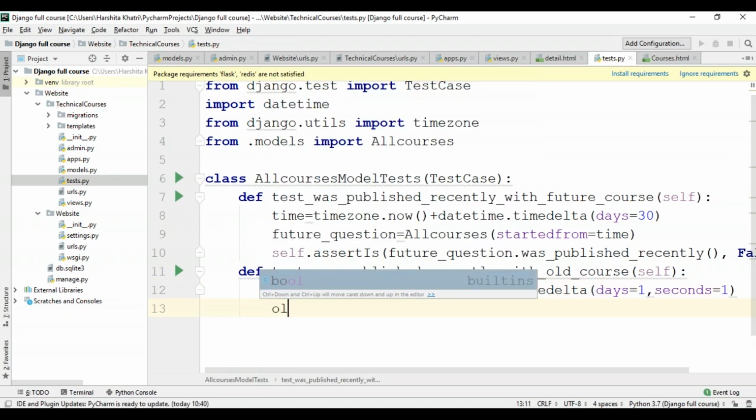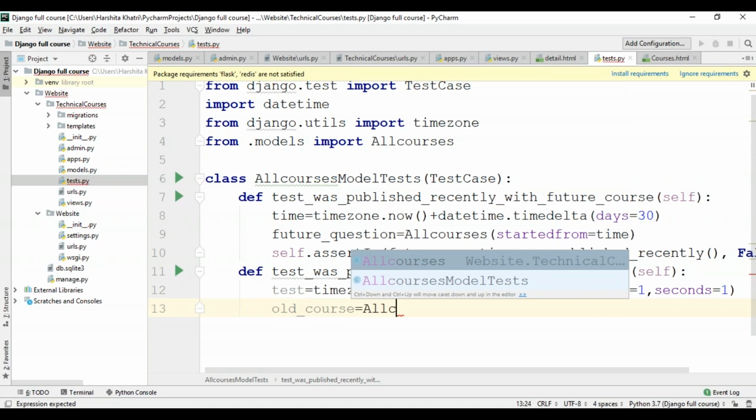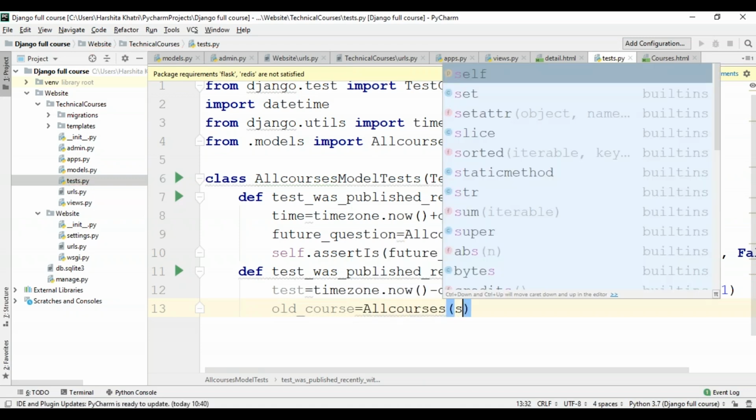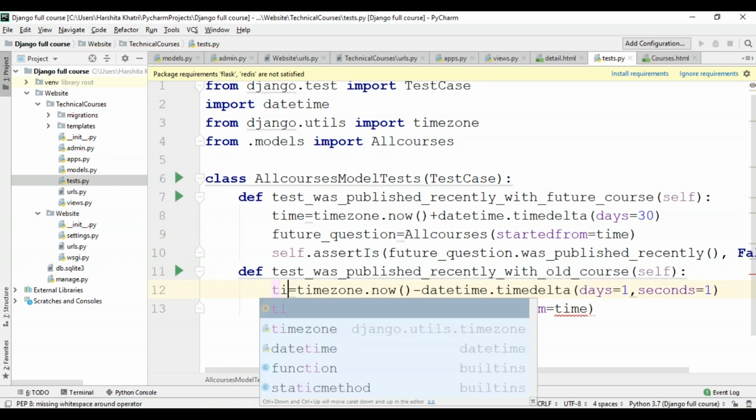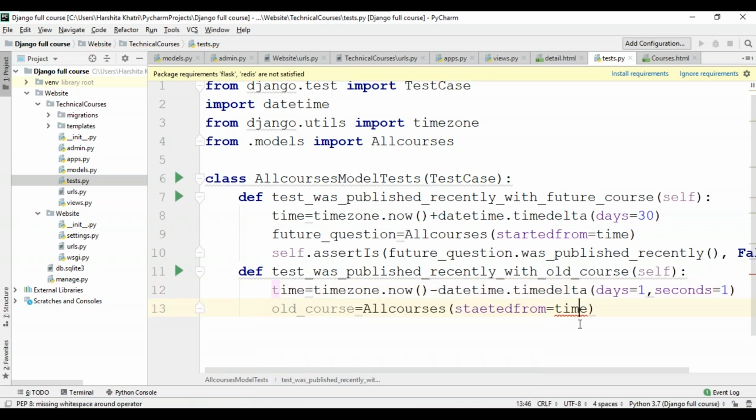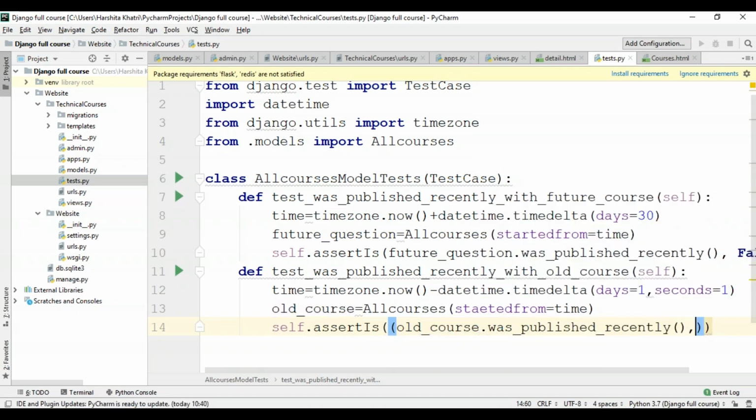I'll create a new variable, say old_course, and then I'll use the all courses class, and I'll use started_from variable, and I'll equate this to time. Okay, I'm sorry, I actually intended to name this time, not test. Now finally, I'll be using the assertIs function, and old_course.was_published_recently, and I'll set this to False.